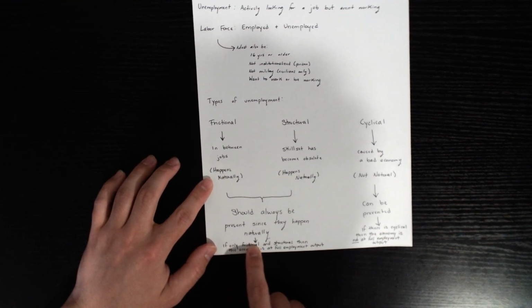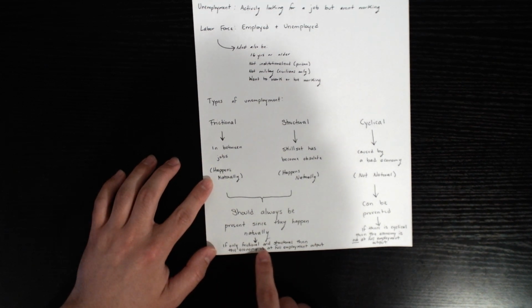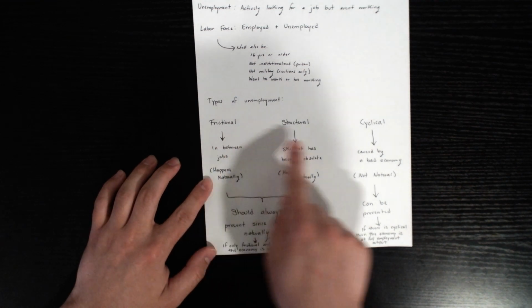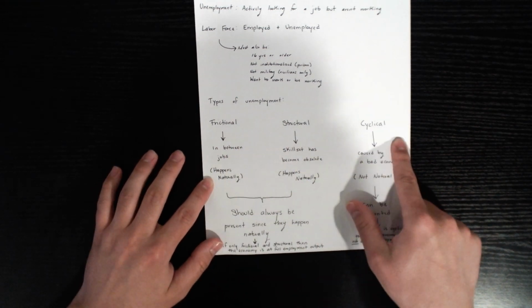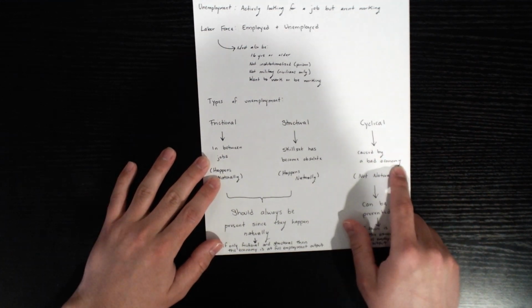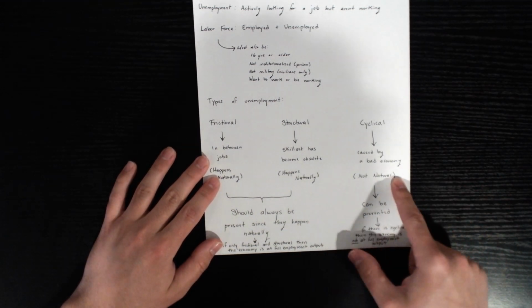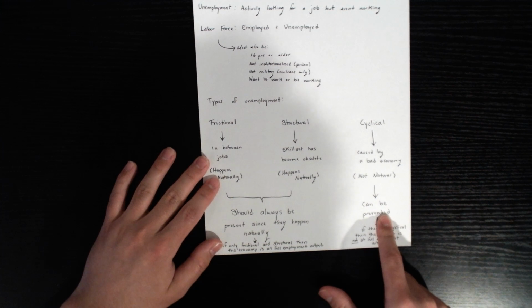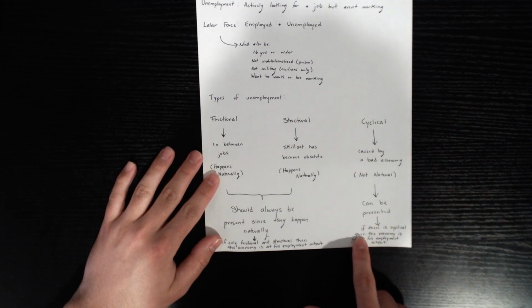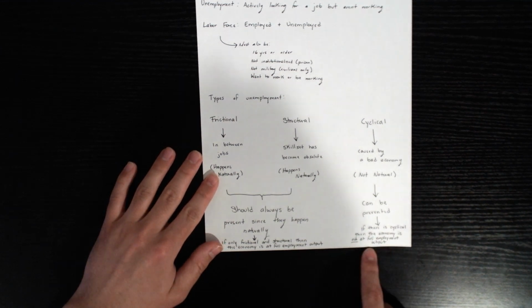When only frictional and structural unemployment are present, we say that the economy is at full employment output. The third type of unemployment, called cyclical, is caused by a bad economy, which we call recession. And this is non natural, can be prevented, and if there is cyclical unemployment, then the economy is not at full employment output.